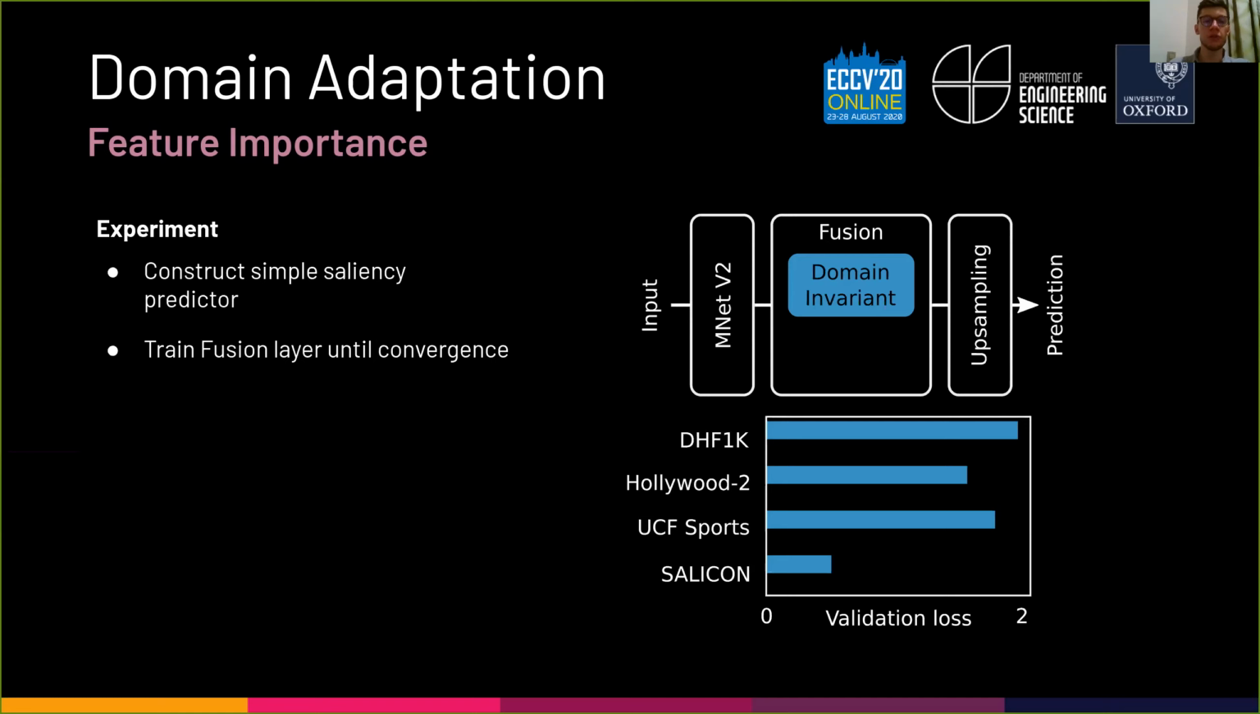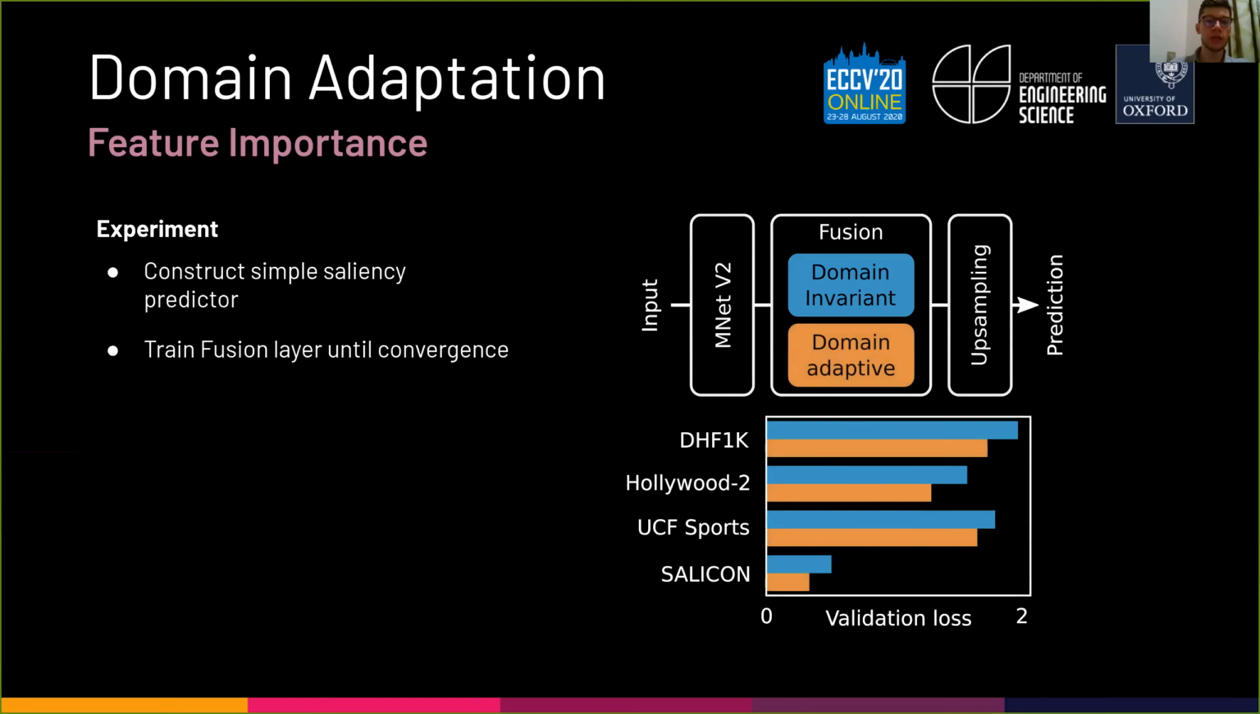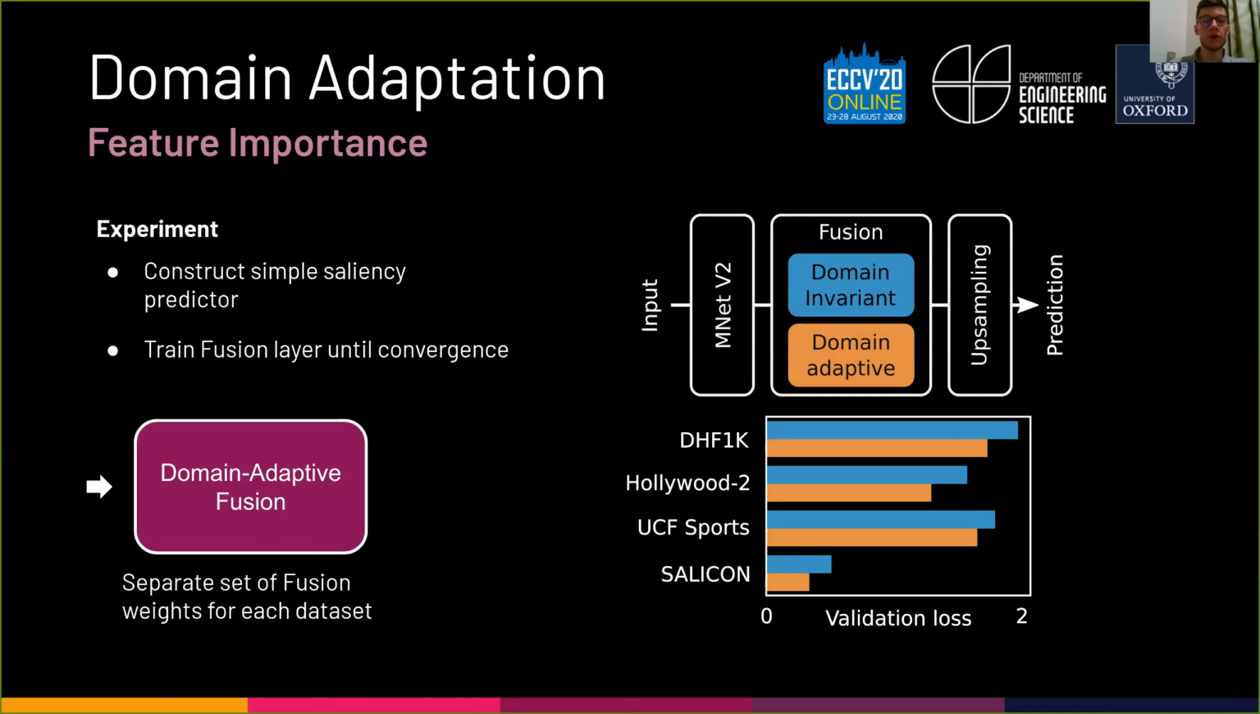Now, if we make the fusion layer domain adaptive, which means different weights for each dataset, then the validation loss is significantly decreased. This indicates that the importance of each MobileNet output feature map varies between the datasets. Therefore, we introduce domain adaptive fusion into our framework.